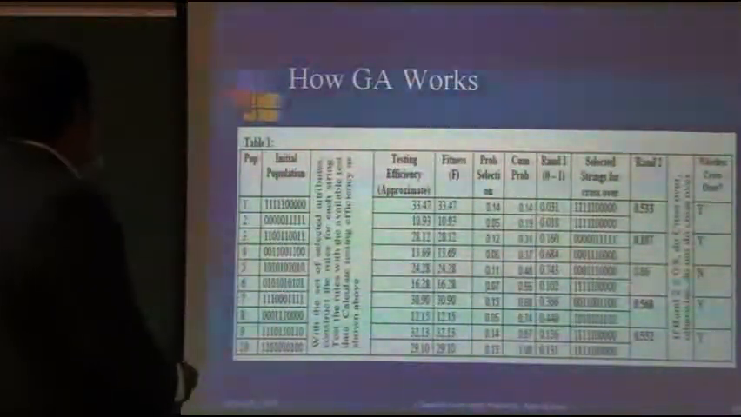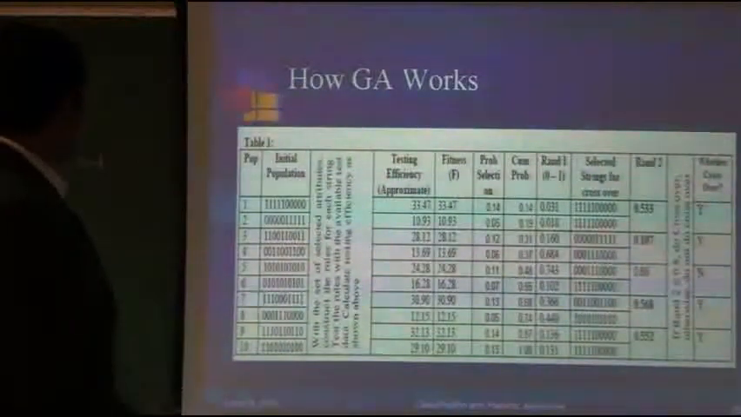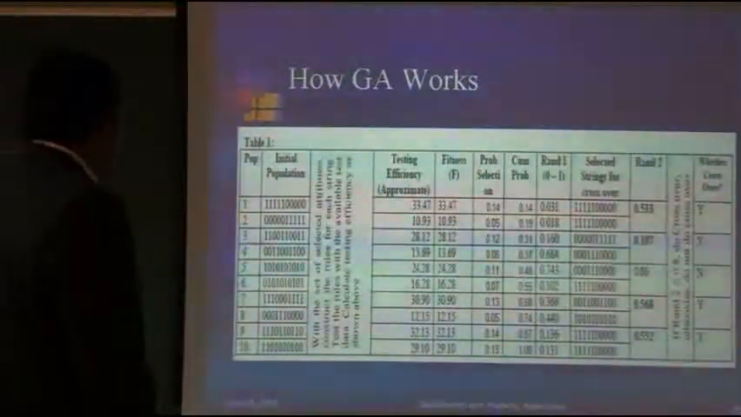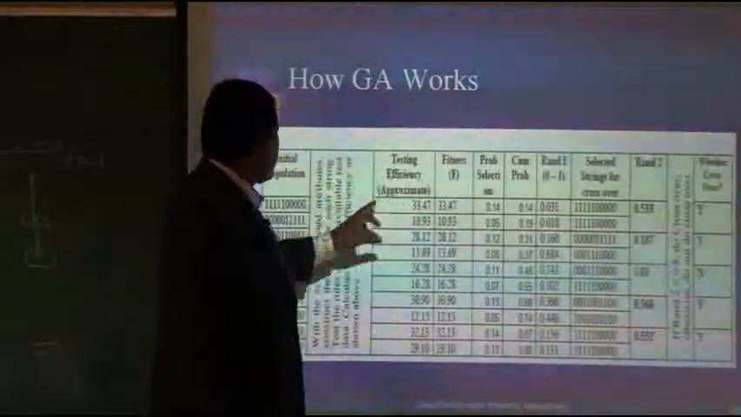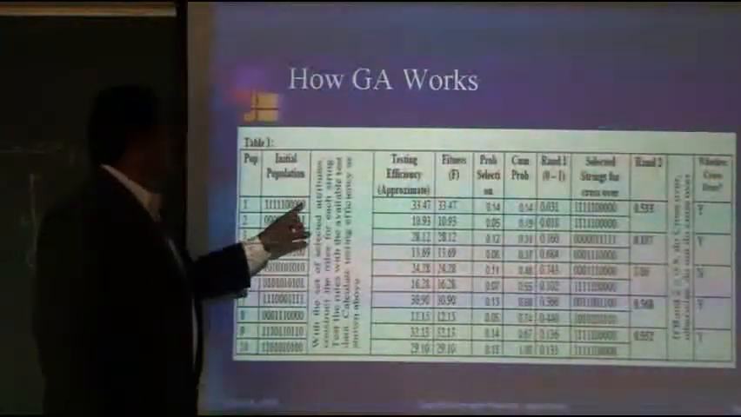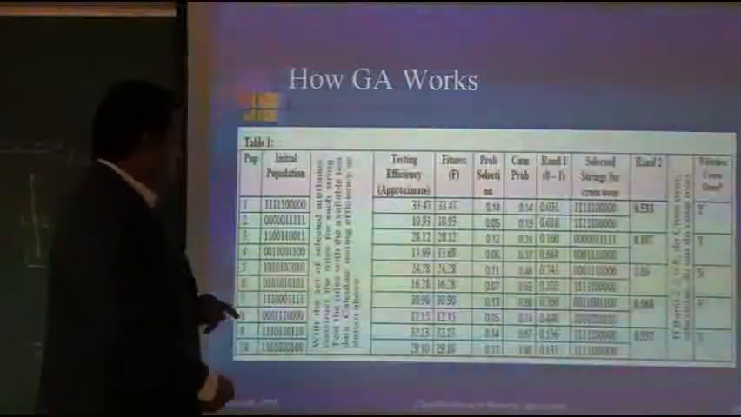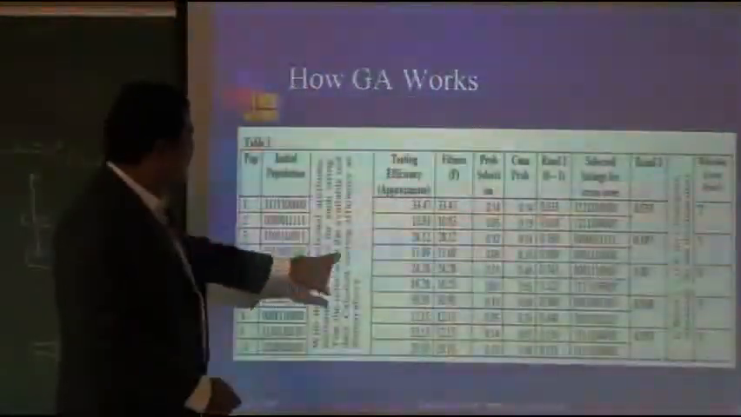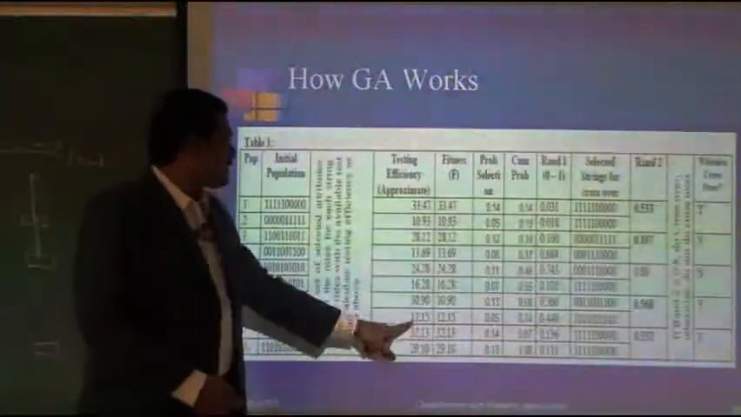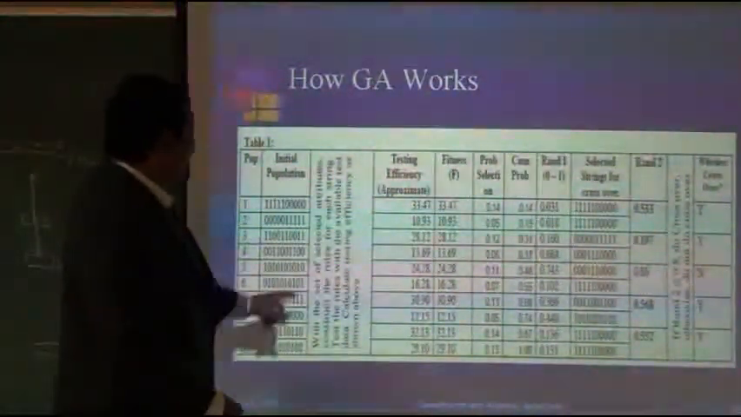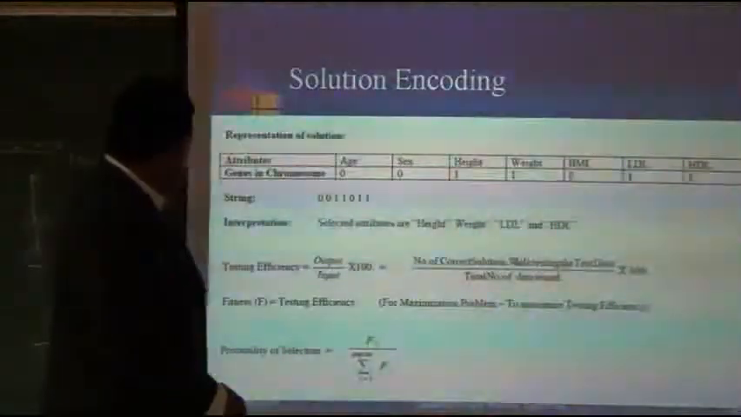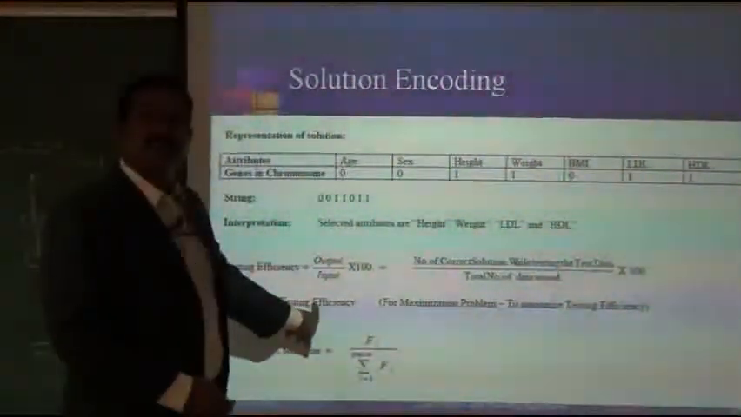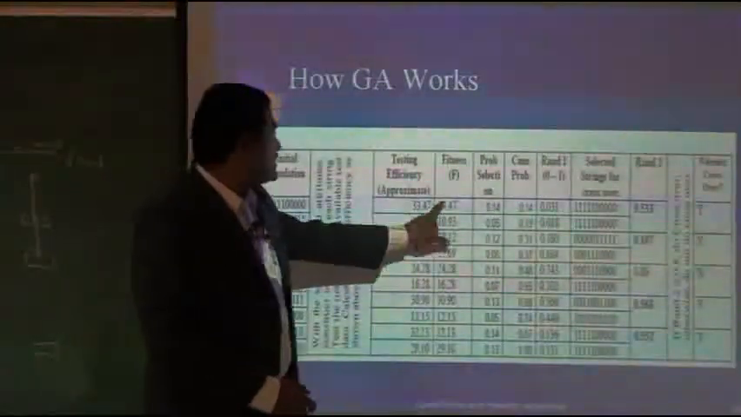Now, with the set of selected attributes, construct the rules for a string, test the rules with the available test data, and evaluate the testing efficiency as shown above. Suppose this is the classification rule; what will be the testing efficiency? We calculate it using the formula given, and you will get these numbers. Then the third column is the fitness function. As mentioned above, the fitness function equals the testing efficiency.